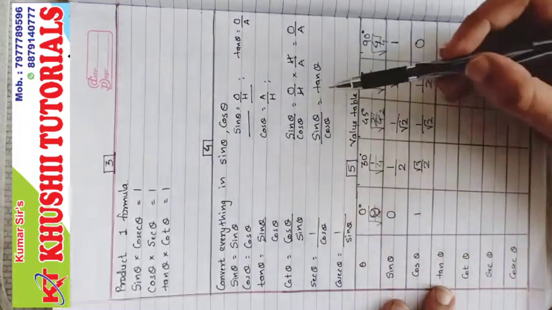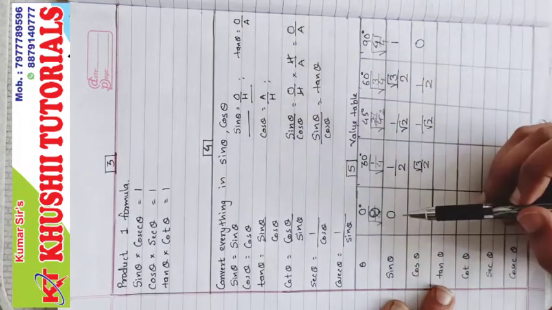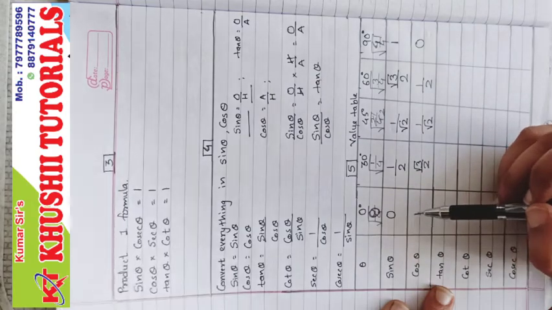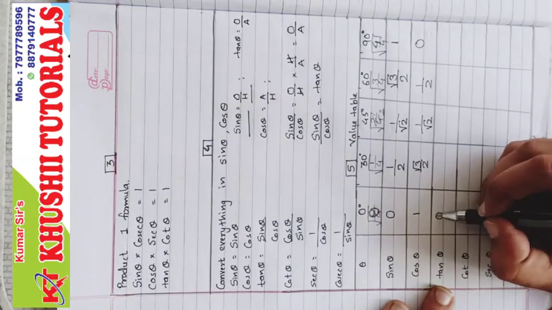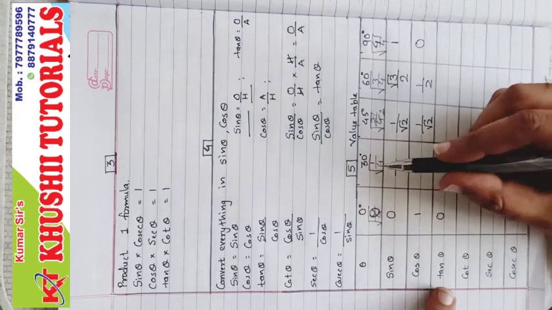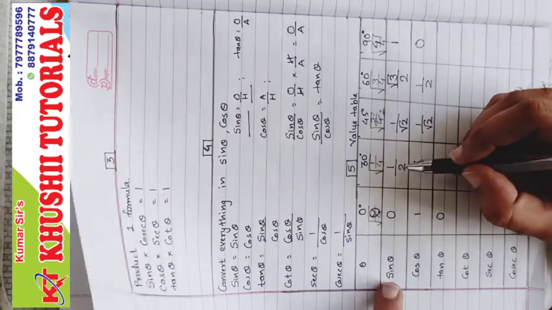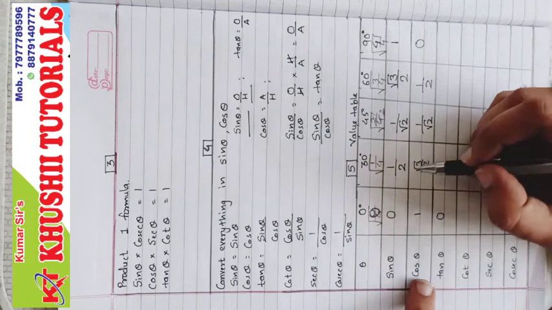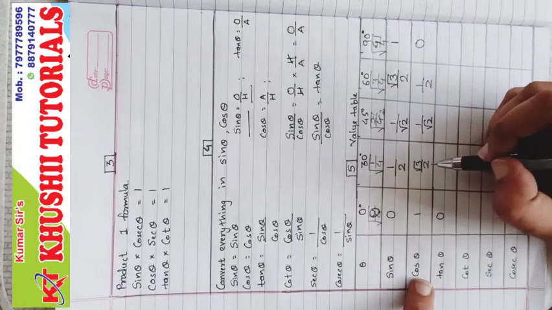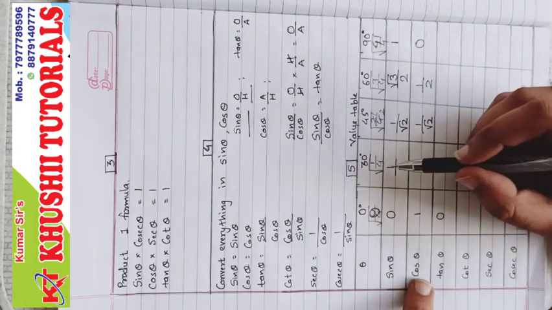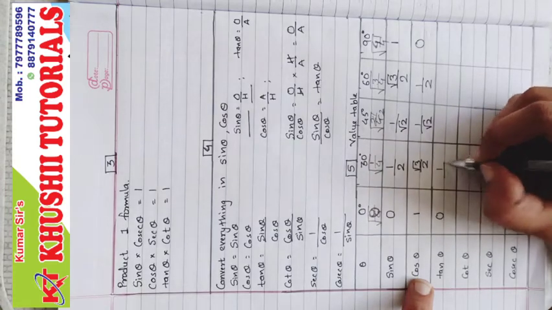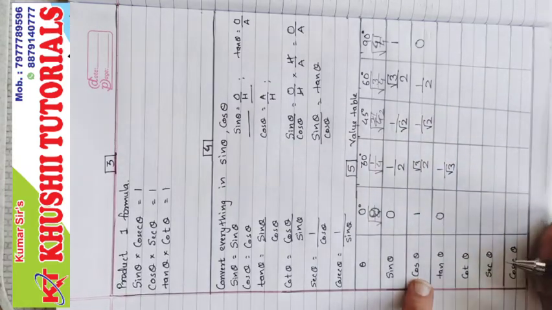Now tan, we know that tan theta is sine upon cos, so we just have to divide now. 0 upon 1 is 0. Then for 30 degree, sine 30 upon cos 30. So half divided by root 3 upon 2, the 2 upon 2 will get cancelled. So 1 upon root 3.